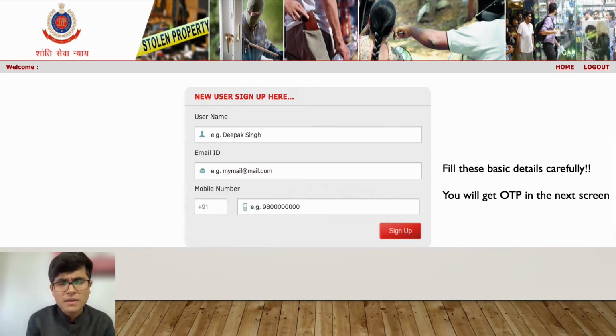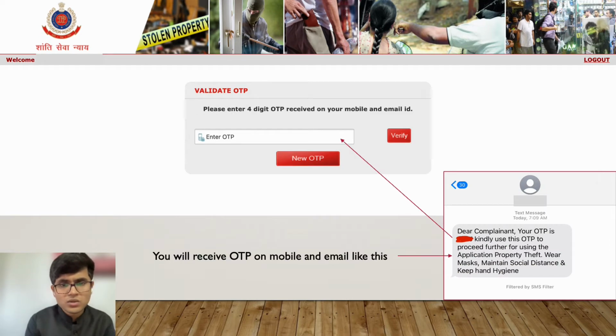After this, it will ask you some basic sign-up details: your name, your email ID, and your mobile number. Make sure that you fill in these details very cautiously, because at the end of the day, you are going to get an OTP on your mobile number to verify your profile. After filling all these details, you will get an OTP. I have shared my screen on which I got an OTP. Then I entered the OTP and my account was created.